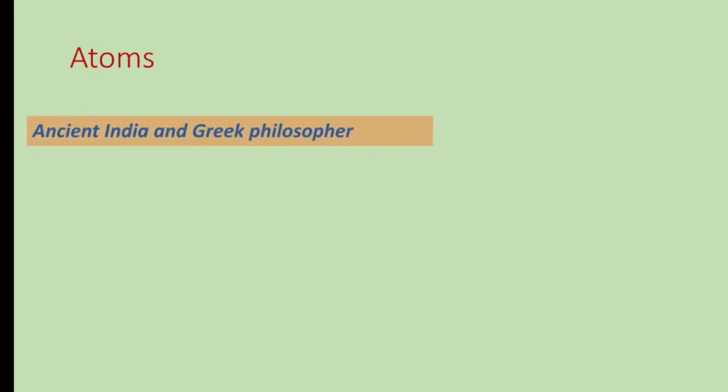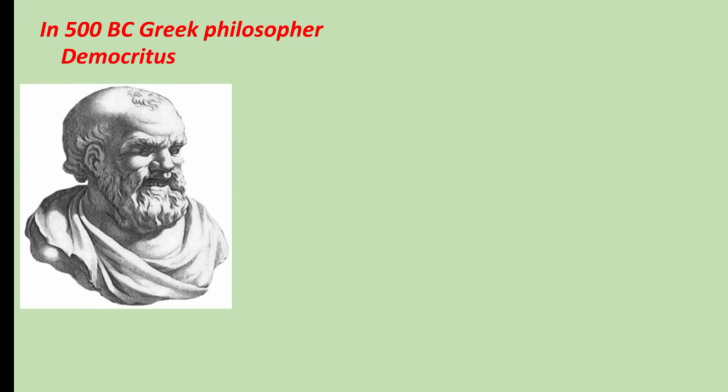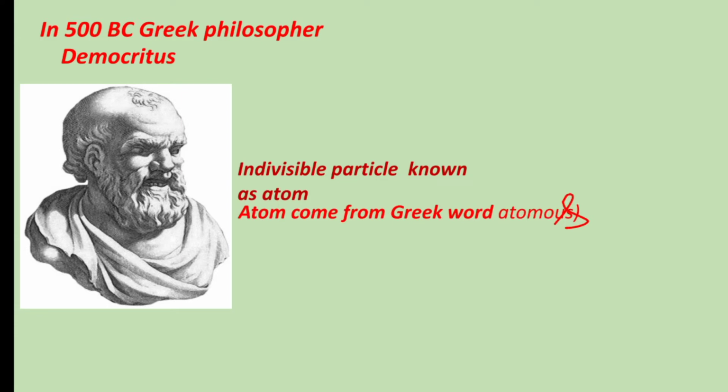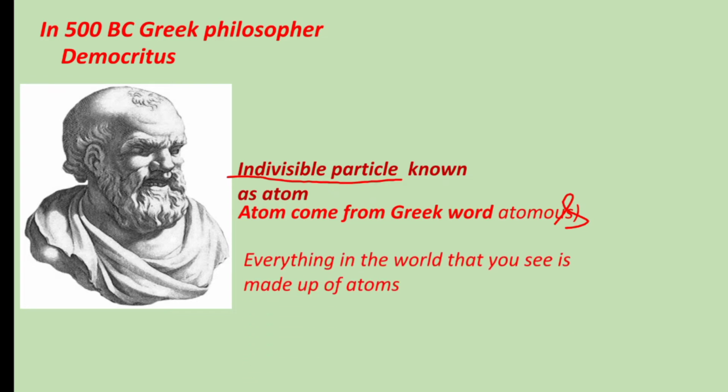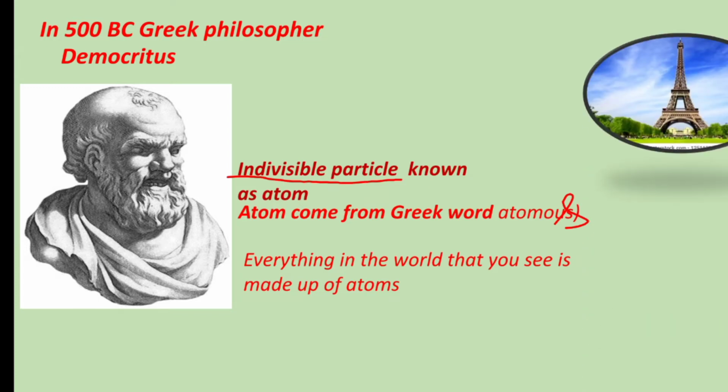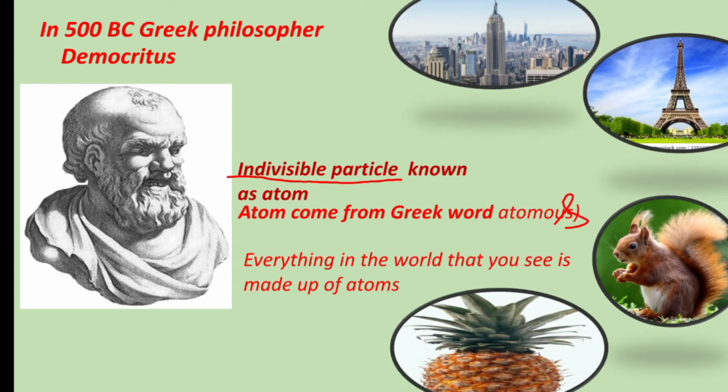Around 500 BC, a Greek philosopher named Democritus came up with the concept of an indivisible particle known as atom. Atom comes from the Greek word atomos, which means indivisible. So, everything in the world, whether living or non-living, that you see is made up of atoms.